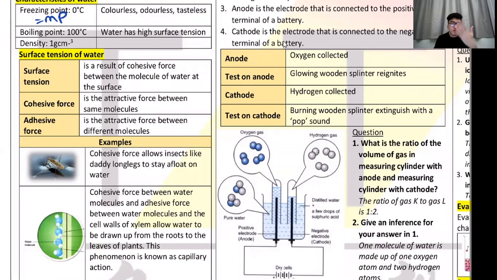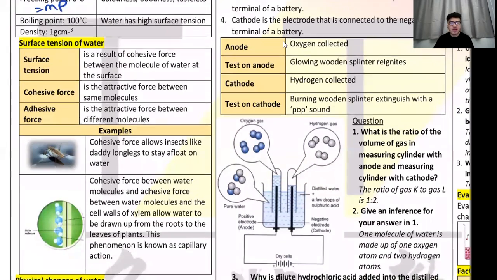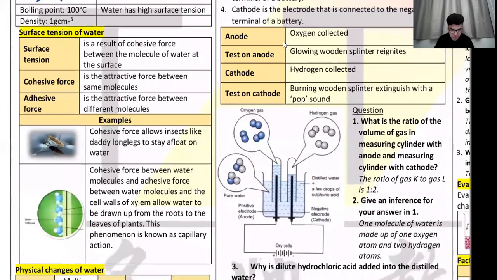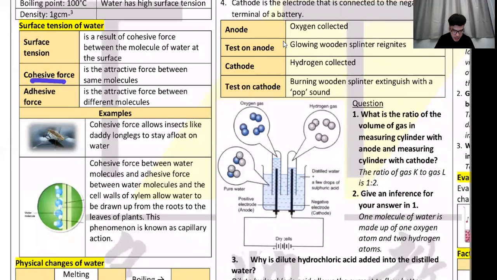That means if you use your hand and slap water, think of it this way. When you dive into water, if you land face first, it is going to hurt like hell. Why? Because water has a force on the surface, which is what we call surface tension. Surface tension is caused by 2 things: cohesive force and adhesive force, daya lekitan and daya lekatan.